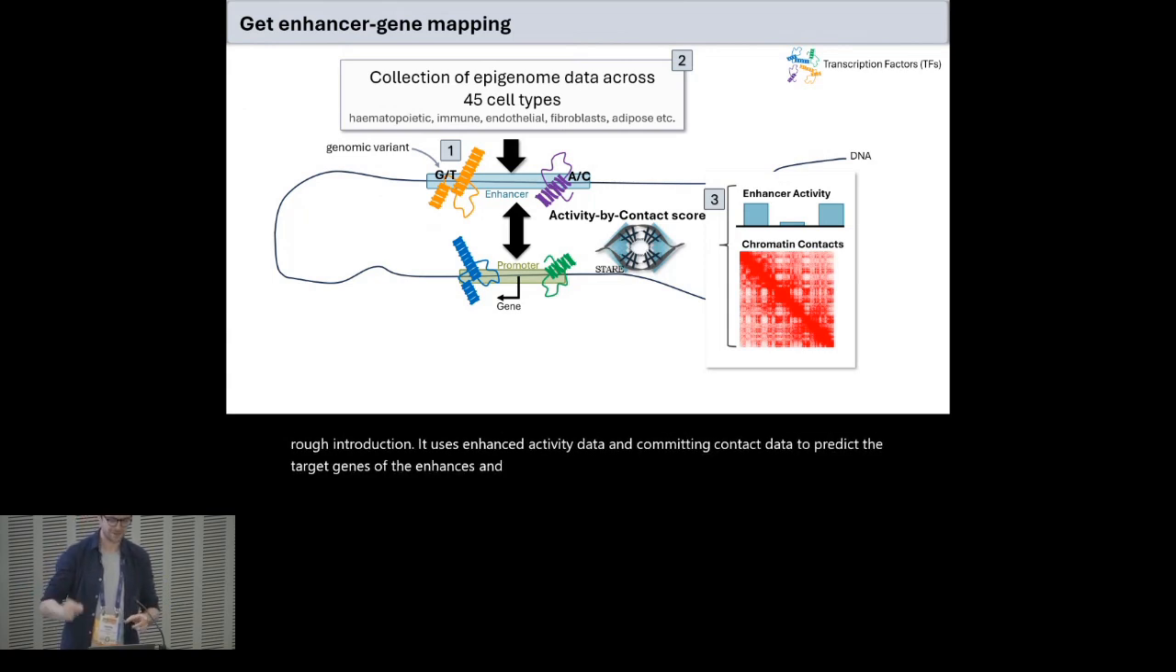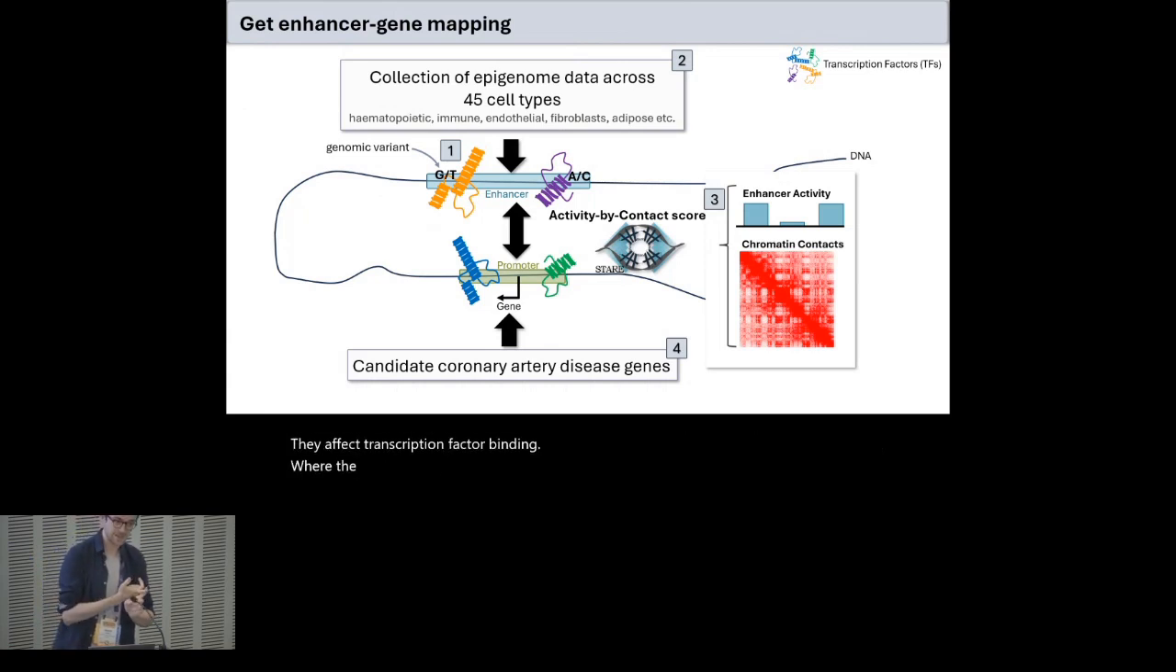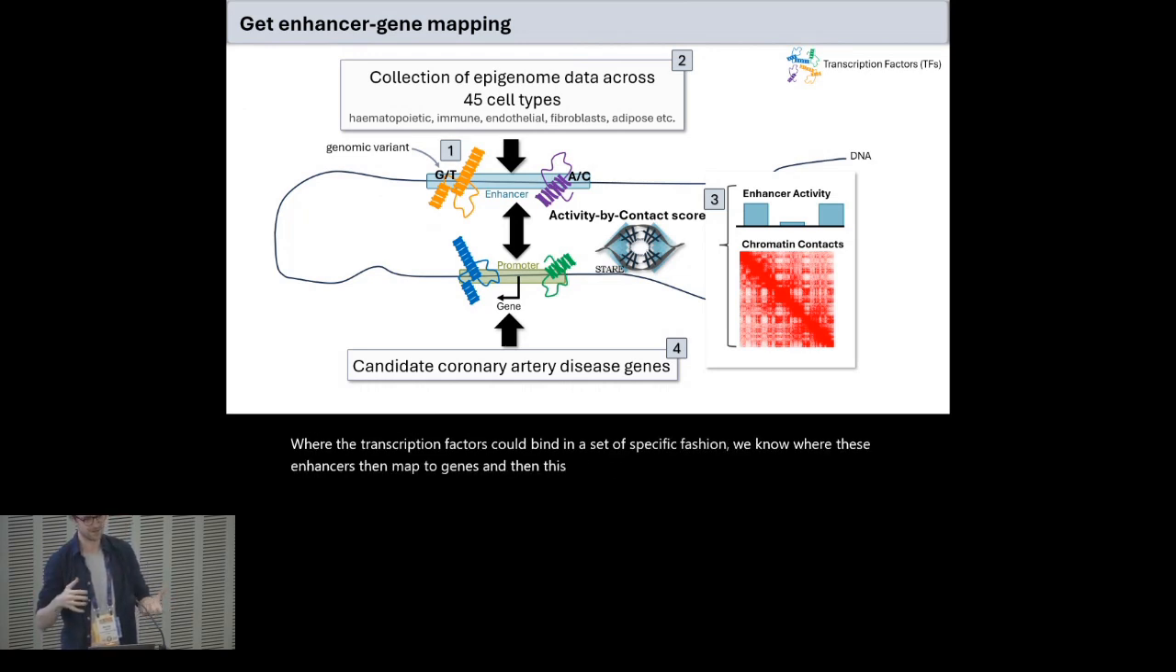Then we actually have everything together to get to the candidate genes, because we have the variants from the GWAS studies. We know whether they affect transcription factor binding. We know where the transcription factors could bind in a cell-type-specific fashion. We know where these enhancers map to genes, and this brings us to the candidate genes, because their regulation might be affected by the variants.